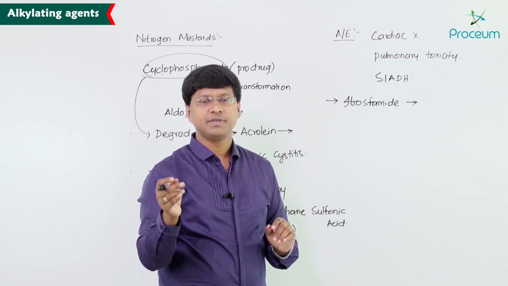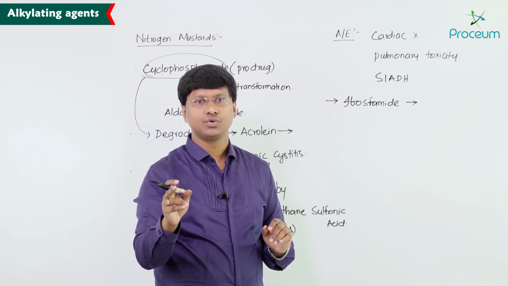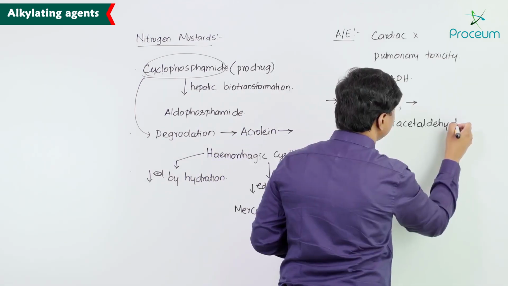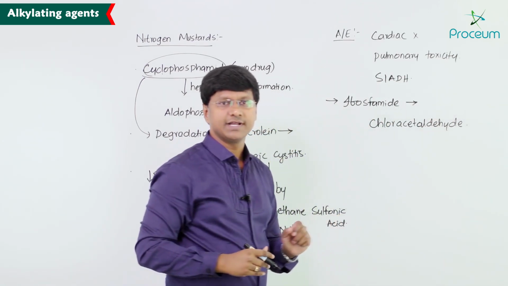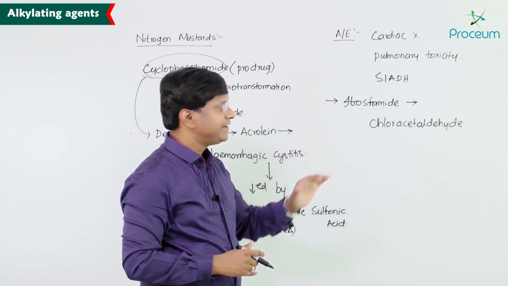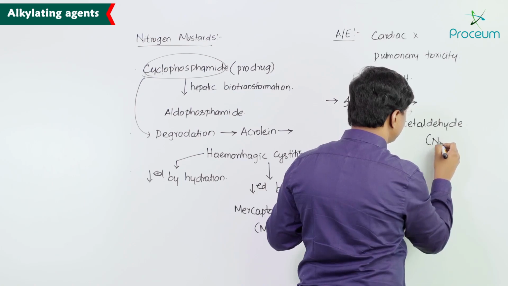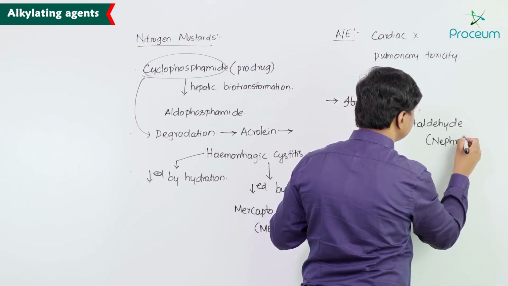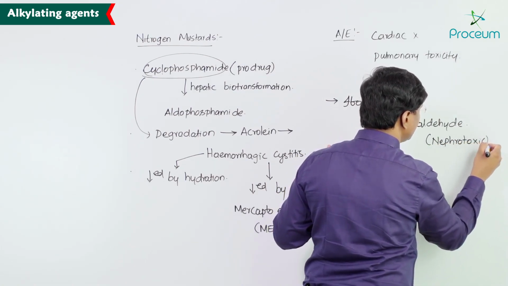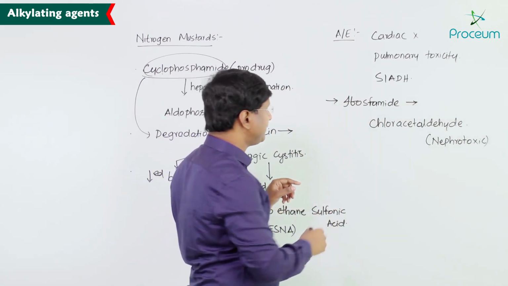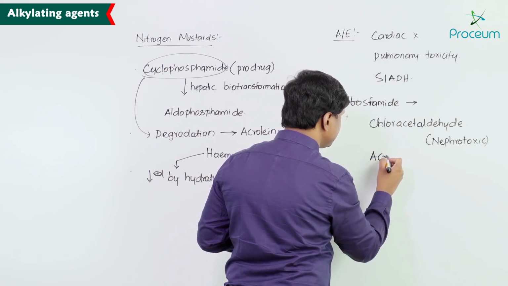The metabolites produced by ifosfamide include chloroacetaldehyde, and remember, chloroacetaldehyde is one of your nephrotoxic substances.